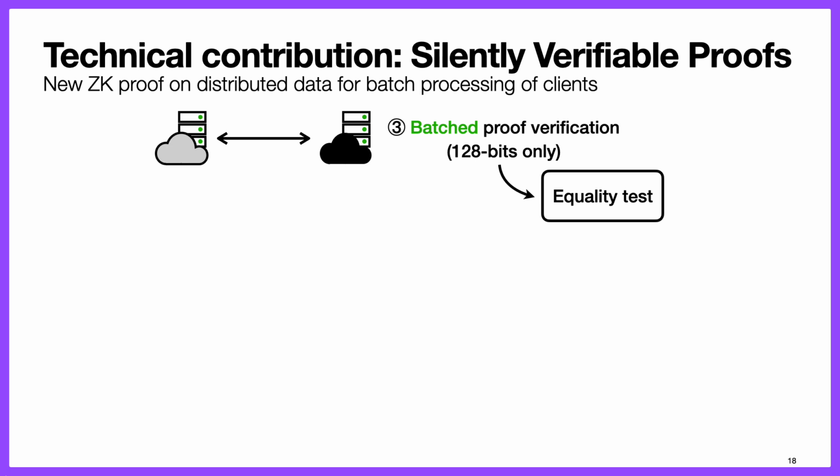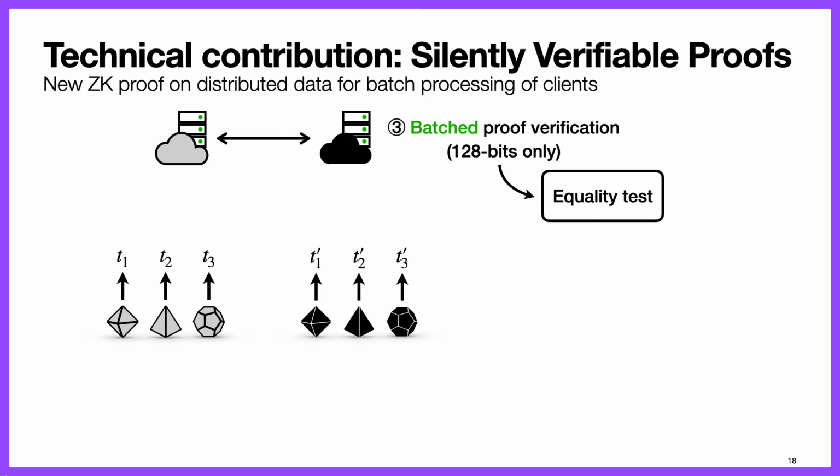Let's understand this in a little bit more detail. So let's say the servers have received these proofs from 3 clients. So the server on the left has these 3 gray proofs, and the server on the right has these 3 black proofs. What the servers can do is that they can locally derive these tags from each of these proofs. So the first server derives T1, T2, T3, and the second server derives T1 prime, T2 prime, and T3 prime. And these tags are such that if you look at the first proof here, if the proof is valid, then T1 and T1 prime should be equal. And same goes for the other proofs.